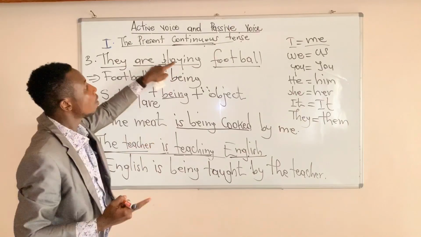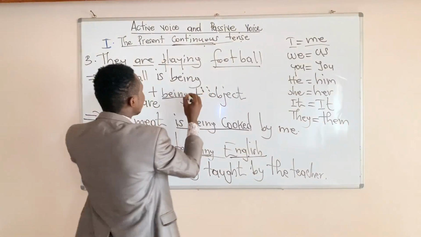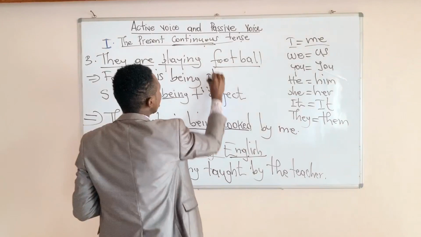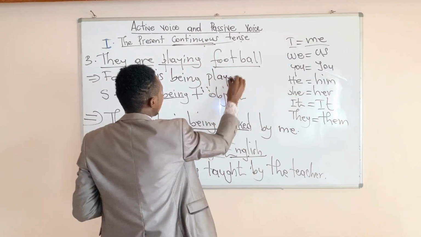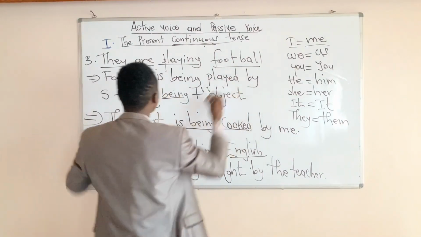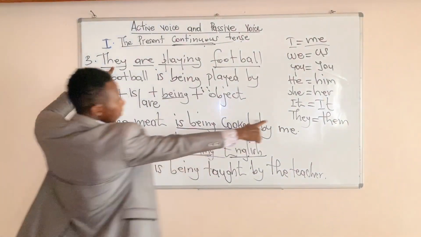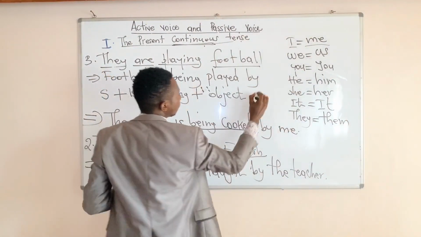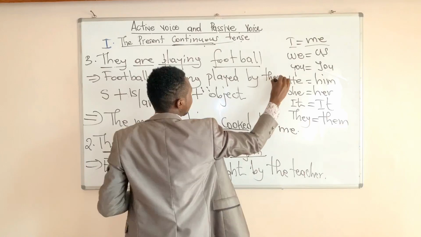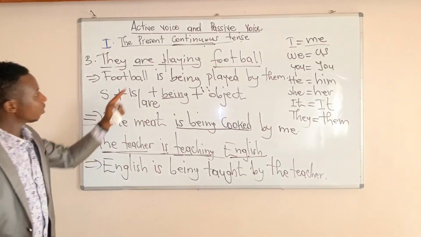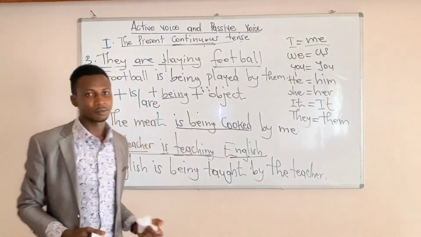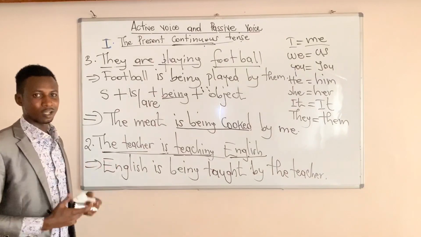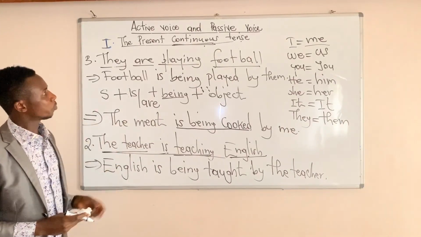Past participle, played. So you say football is being played by them. Are we together? Football is being played by them. Mature English. Mature conjugation.